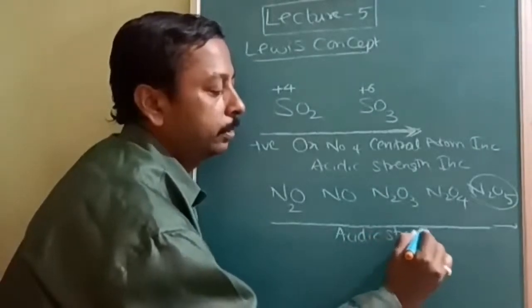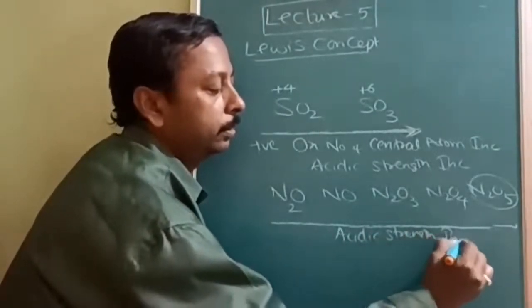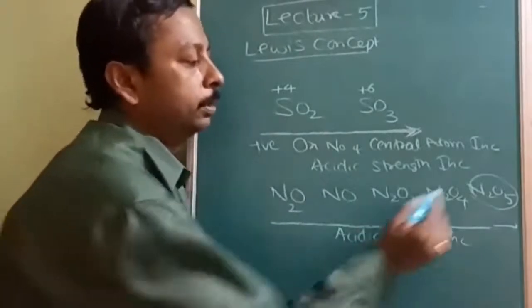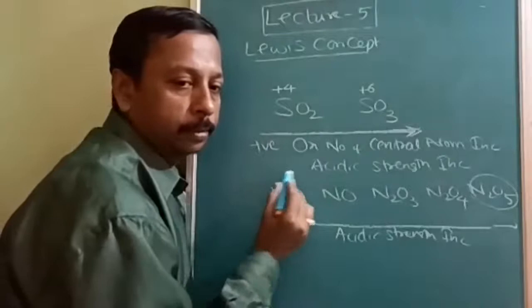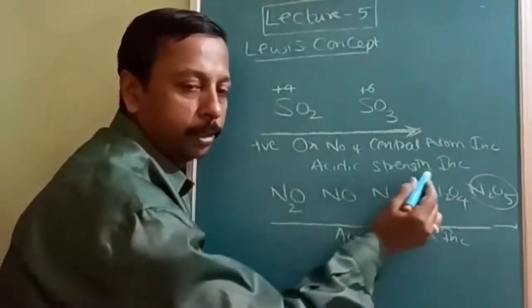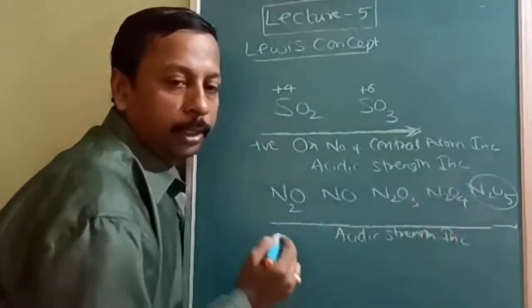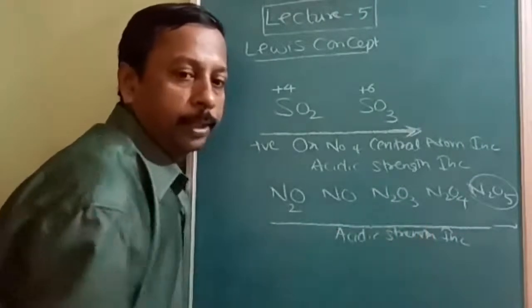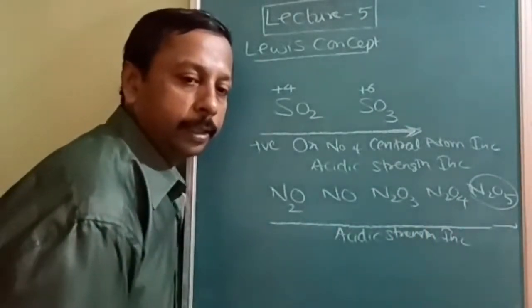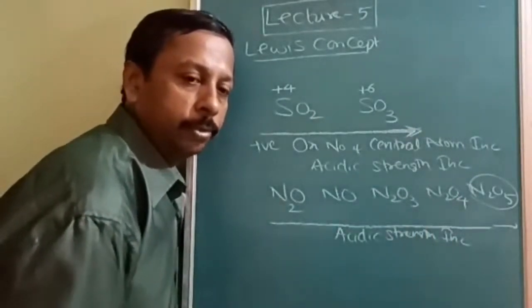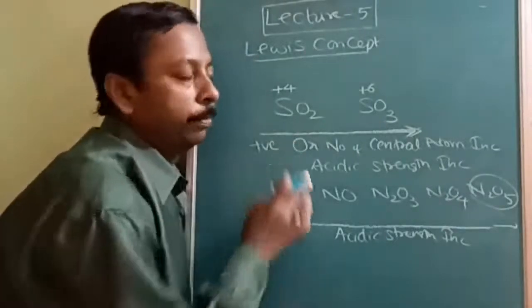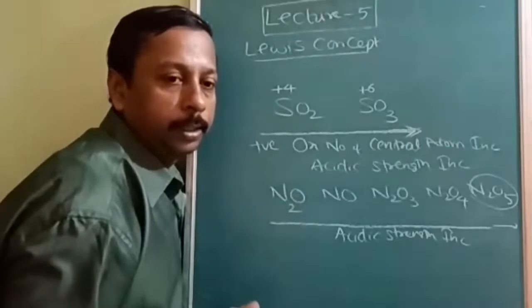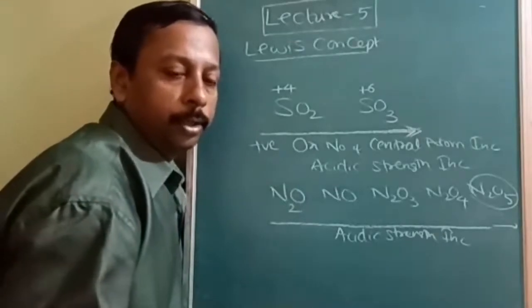Acidic strength increases. So why? Because +5 here, +1 here: +1, +2, +3, +4, +5. So likewise from left to right, acidic strength increases. Why does it increase? Due to increase in positive oxidation number. This is how to compare the acidic nature of oxides. Is it understood? Any doubt in this?